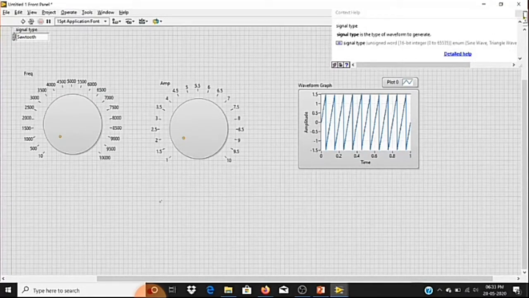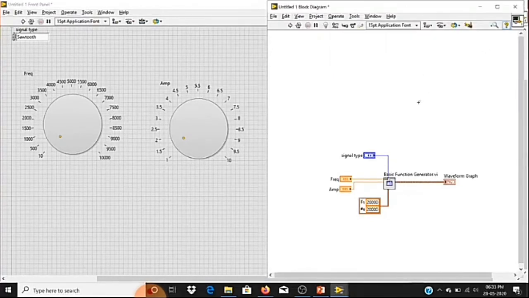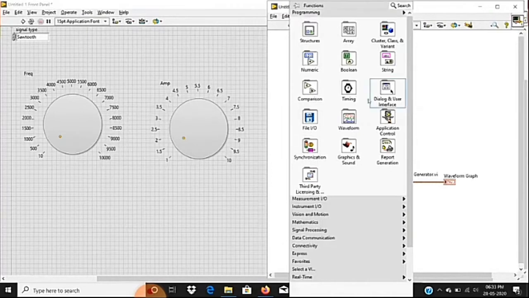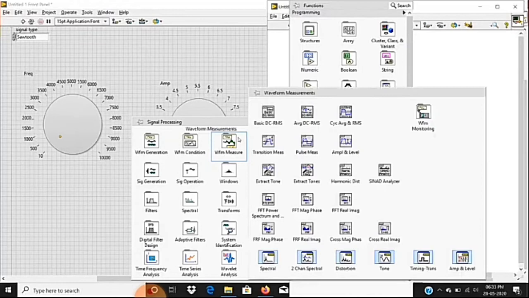Next stage, as I already told you, using an extract tone function, I'm going to extract some features. So let me right click. I'll go to signal processing. In signal processing, you can see the waveform measure subpalette. Let me go there. You can see extract multiple tone information. We are going to use this block only. Let me take this function.